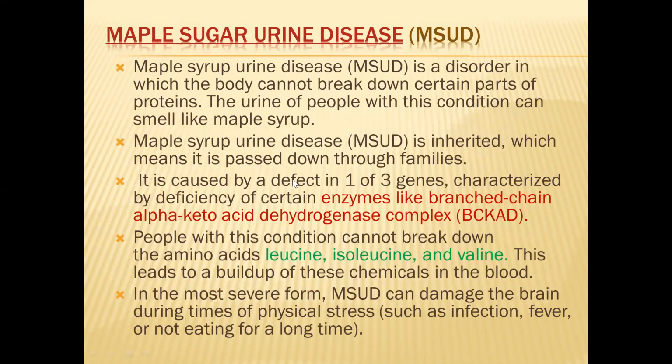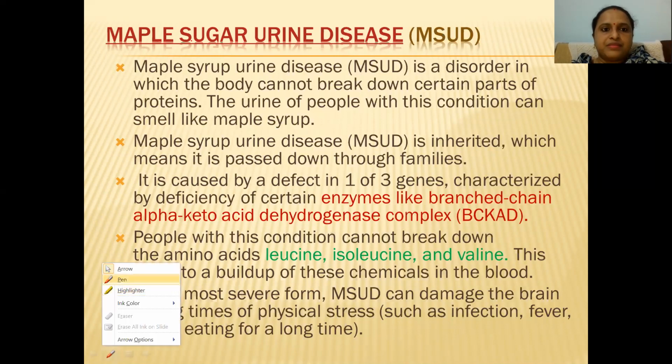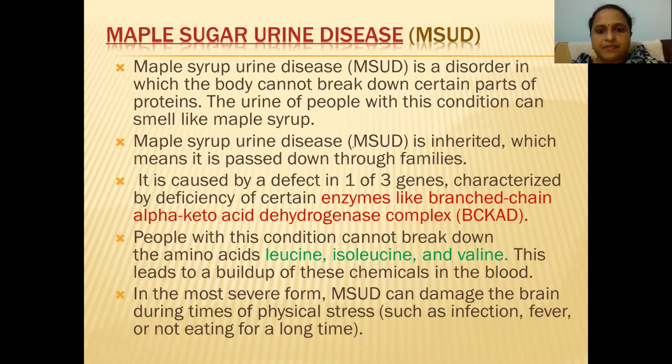Next comes the maple syrup urine disease. So maple syrup urine disease is a disorder in which the body cannot break down certain parts of proteins. And urine of people with this condition smells like maple syrup, sugar syrup. So that's the reason we call it maple syrup urine disease. And it is also inherited. That means it's passed down in families.